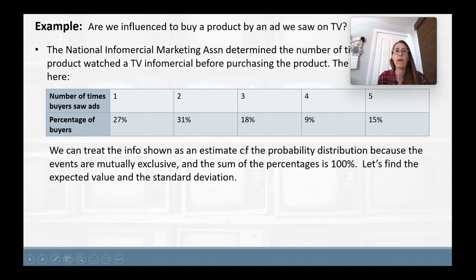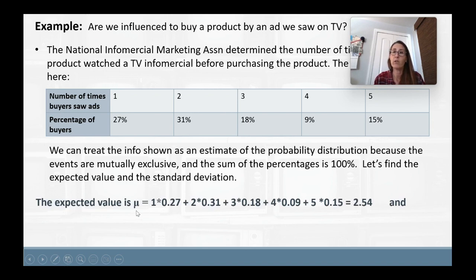treat the information in that way because each one of these percentages is a probability between 0 and 1, right? This would be 0.27, 0.31. The events up here are mutually exclusive. You can't watch an ad 2 times and 3 times. It's 2 or 3 times. And if you add up all of these probabilities, you find out that the percentages add to 100. So that would be adding the probabilities up to 1. So we can treat this as a probability distribution so we can find the expected value and the standard deviation.